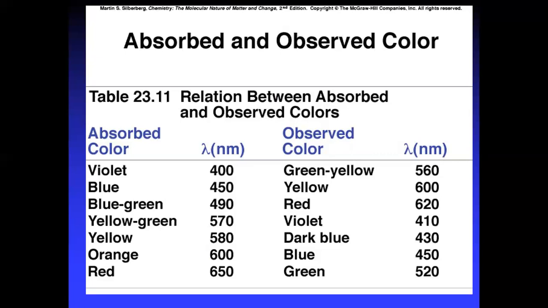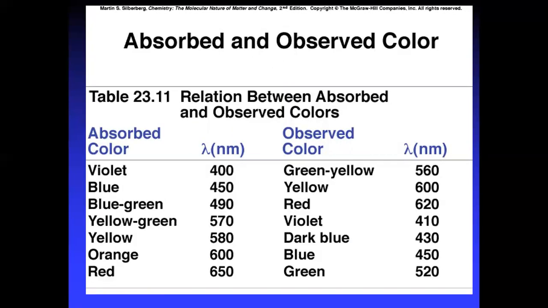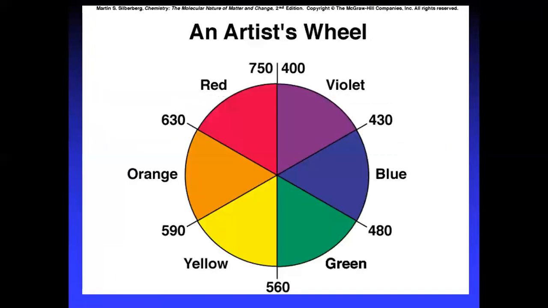If it is orange, you can see blue color. If it is red, you can see green color. So this is an artist's wheel which explains the absorbed color and the observed color for complexes.